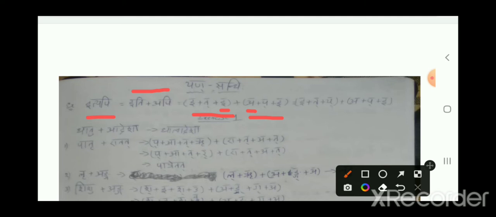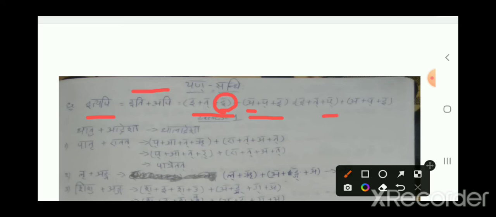This comes under the first case: e is followed by a, so the replacement is yakara, in the preceding letter, e.